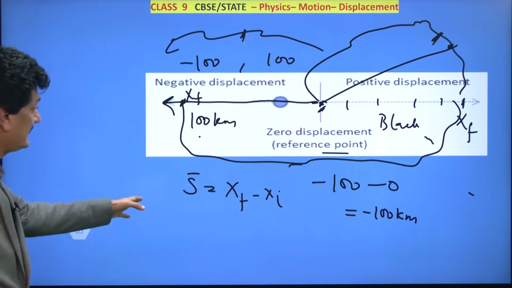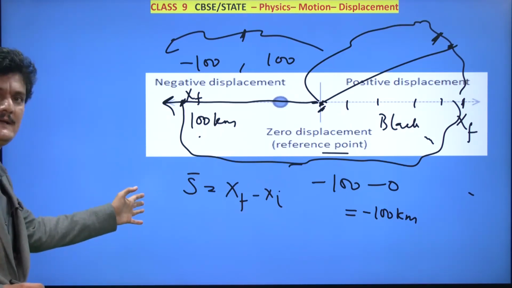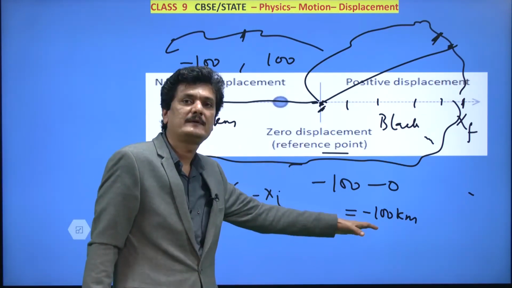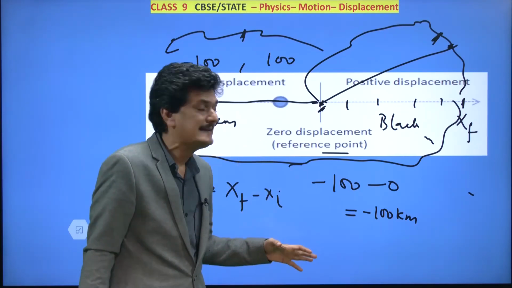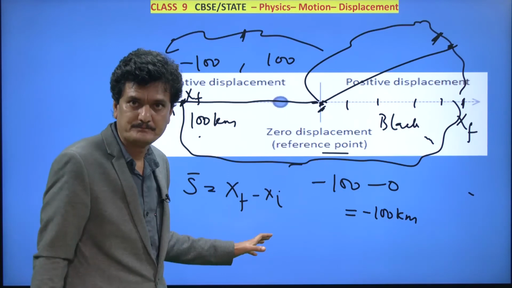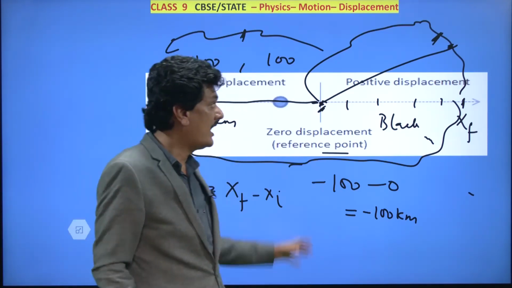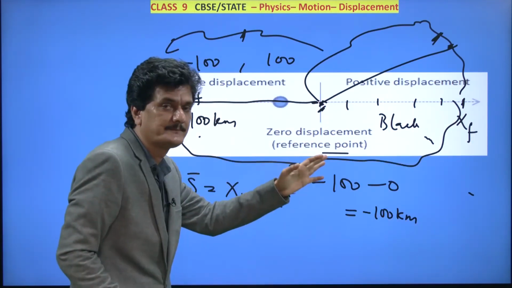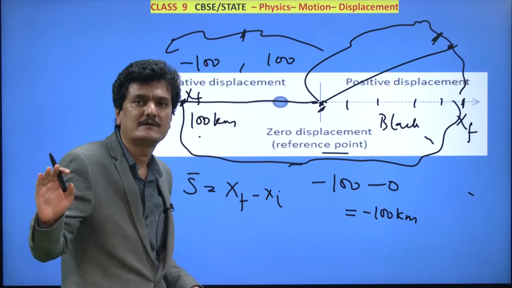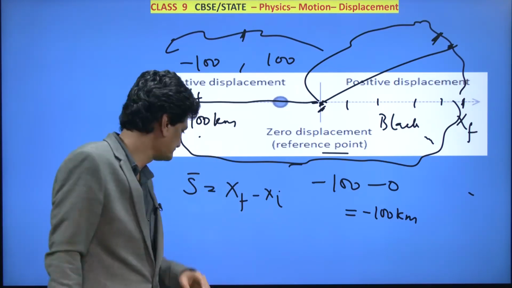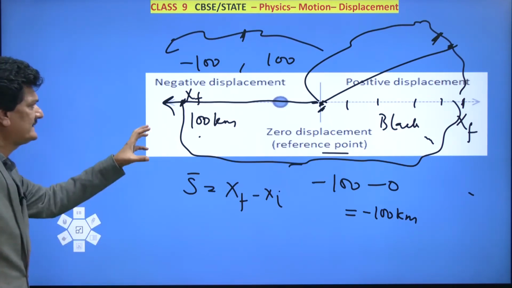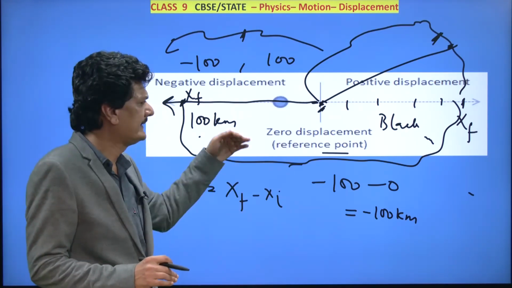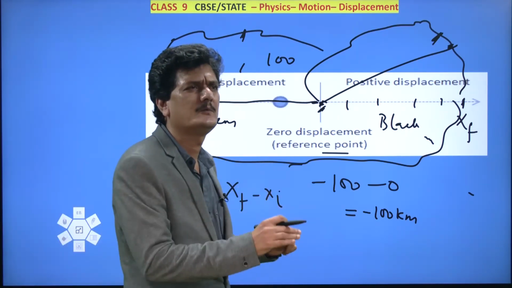And how did we find out displacement? By finding the values of initial and final positions. We found the values of initial and final positions, and then the difference between them gave us the displacement. This, in a nutshell, is about displacement. And what does displacement tell us? How far the body or the object is from the starting position, how far it is. How much it has traveled is not at all our concern here. So let's move on.